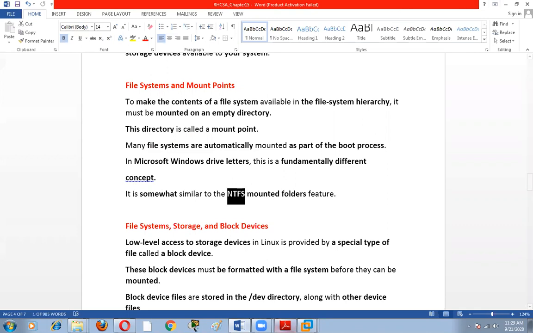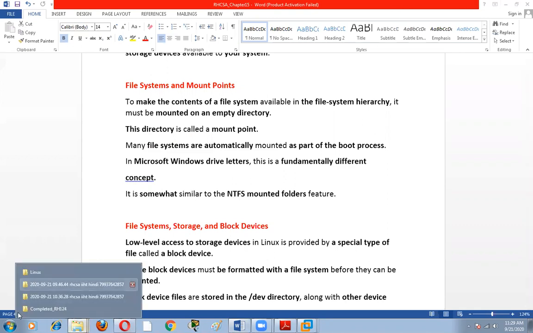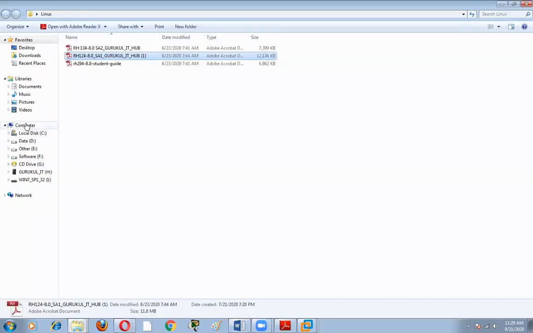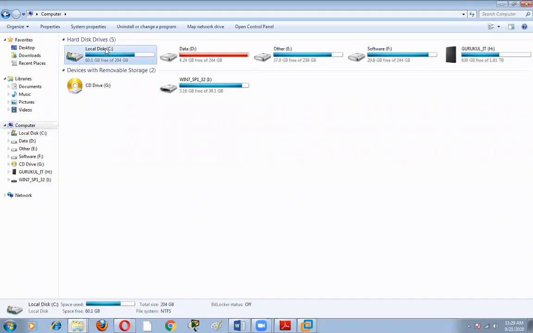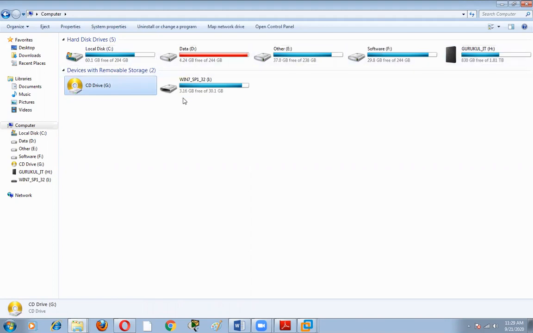So we can check this. Suppose we have a partition. This is the C drive. It uses the drive concept. It has the D drive, E drive, F drive. This is my pen drive. This is my external hard disk. This is my virtual CD-ROM. So every partition requires a drive letter. Suppose we don't have any drive letter, we can't use it.